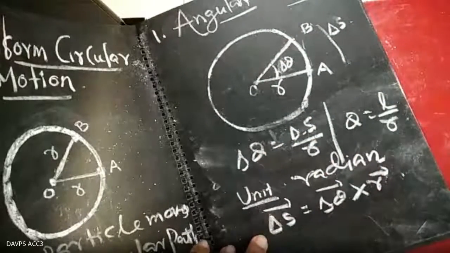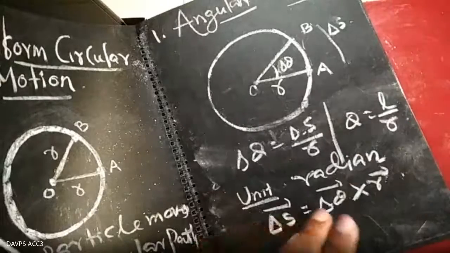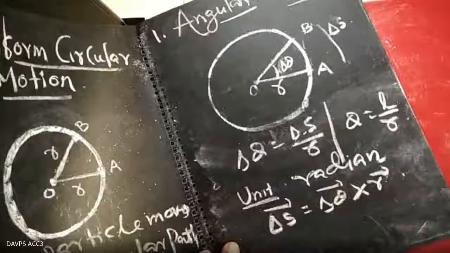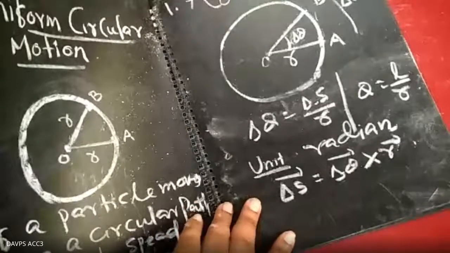Because it is a vector, it must have a direction. Simply, I told you that it is along the axis of rotation, and that will be decided according to the cross product. And this delta S vector equals delta theta cross R vector. Sir, can you repeat the definition of angular displacement?